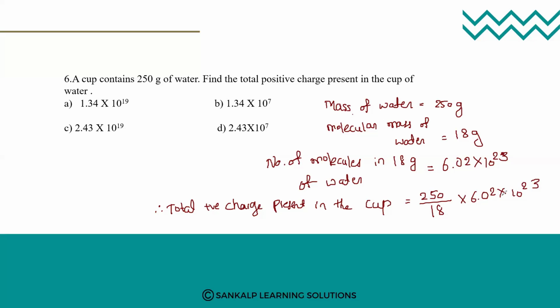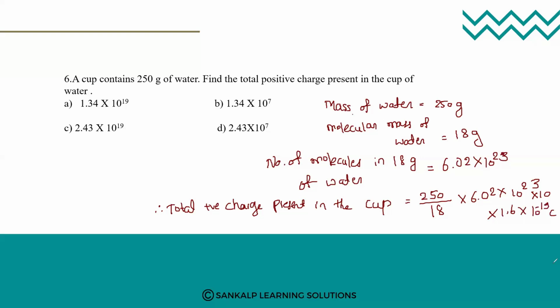Here, water consists of 2 hydrogen atoms and 1 oxygen atom, right? Therefore, we will have 10 electrons and 10 protons. So we need to multiply by 10 into the charge of the electron, that is 1.6 into 10 to the power of minus 19 coulomb.